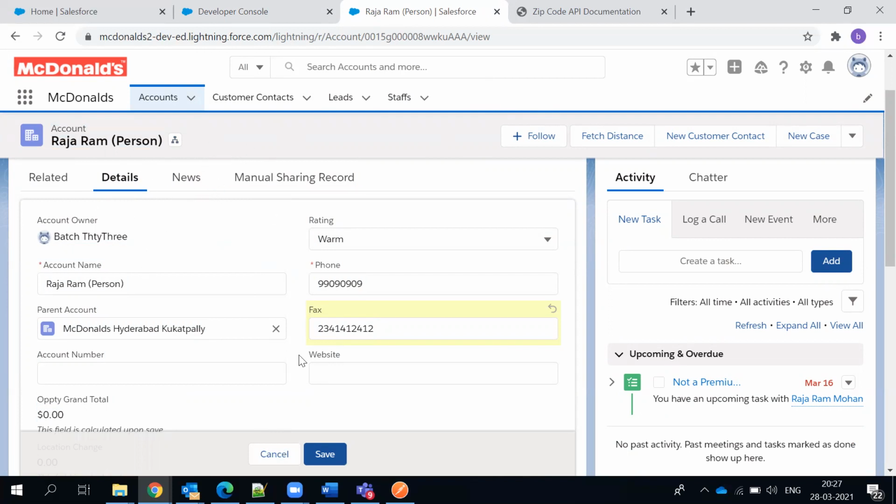Recently, yesterday or the day before, from after update also we tried to fire an integration service like a future class, but it failed to update a record. Why? Because in after trigger you are trying to update a record. Eventually you're updating the same object. When you're updating the same object, it becomes a before update. And again in the before update you cannot have a DML activity. So the craze will start there.